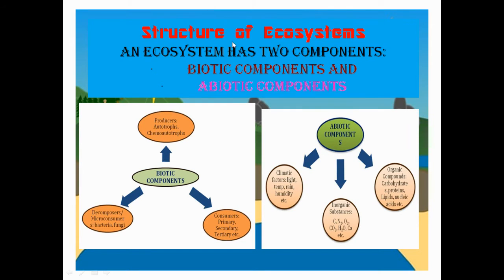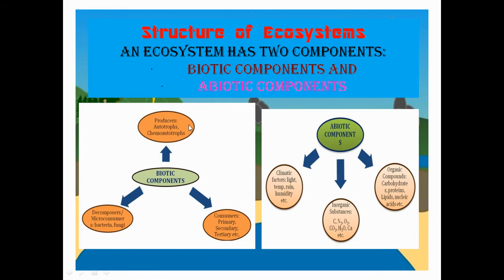Abiotic components are the physical surroundings or the physical factors which are present in the ecosystem. If we see the biotic components, they are producers, consumers, and decomposers.